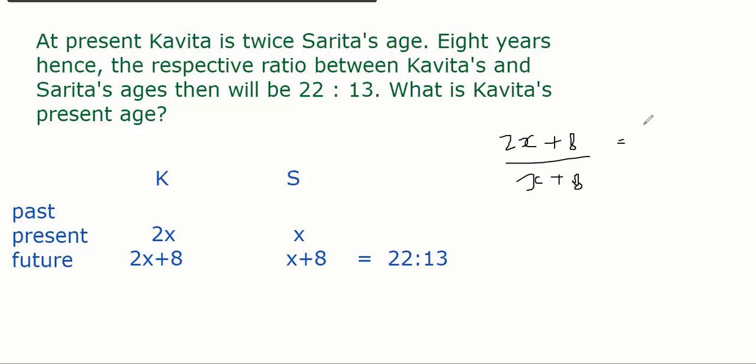That's why I should write with the keyboard. So cross multiply. So 13 into 2X is 26X plus 13 into 8 is 104. I don't take a common this time. 22X plus 22 into 8.